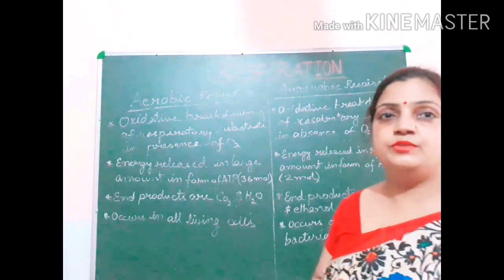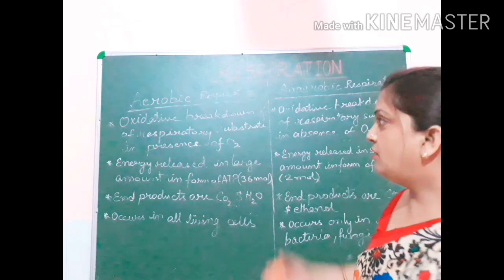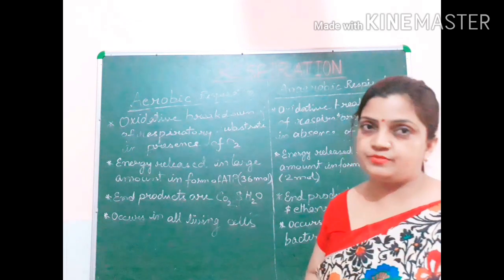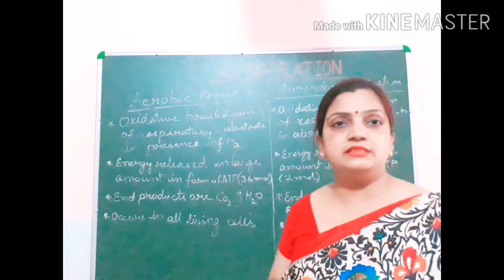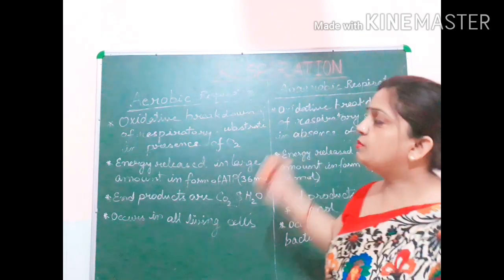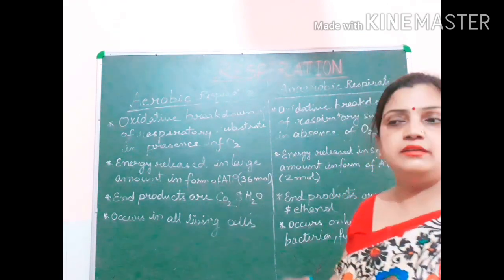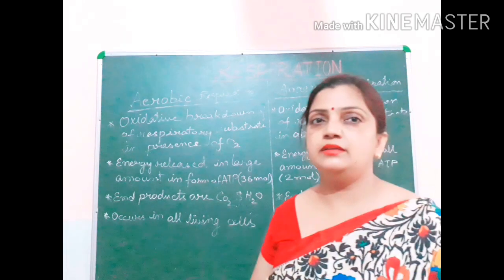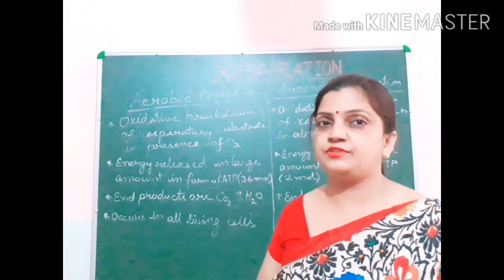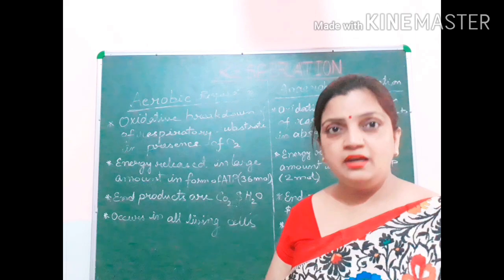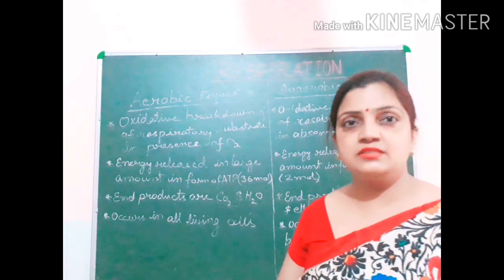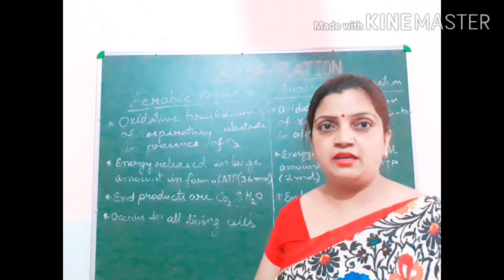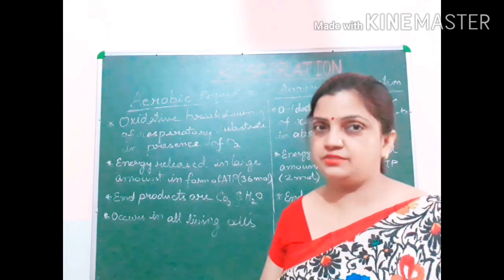Now, a more detailed explanation of aerobic and anaerobic respiration is very important to understand. So what is aerobic and anaerobic? The literal meaning you now know: aerobic respiration is a type of respiration which takes place in the presence of oxygen, and anaerobic respiration is a type of respiration which takes place in the absence of oxygen.